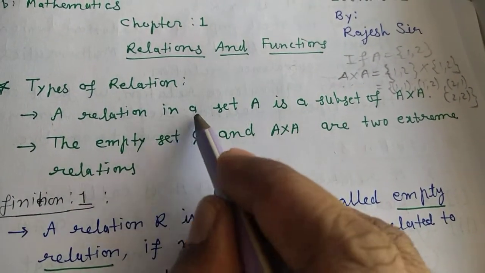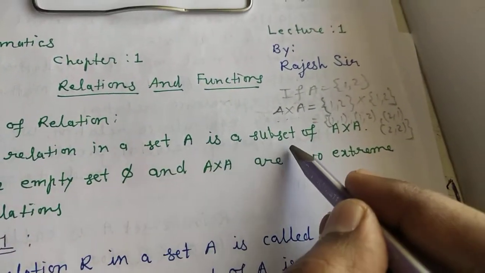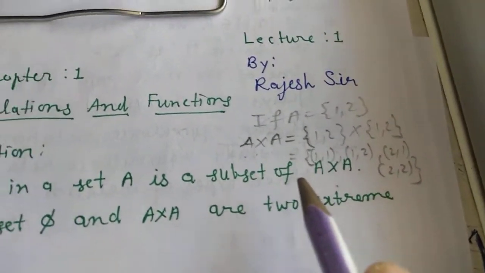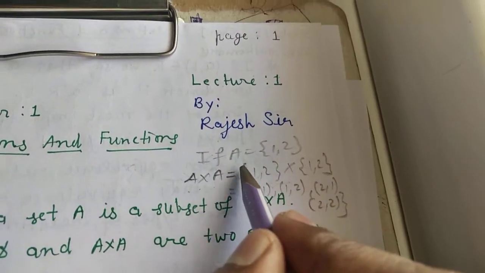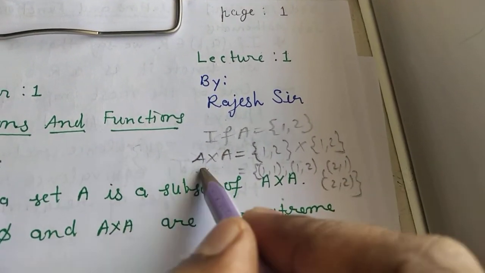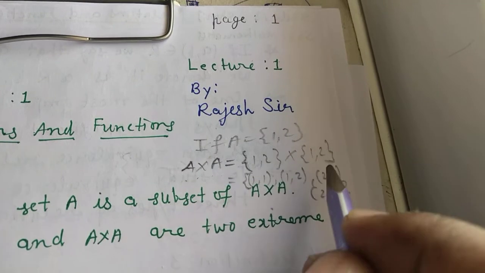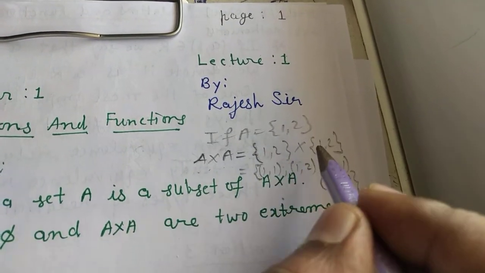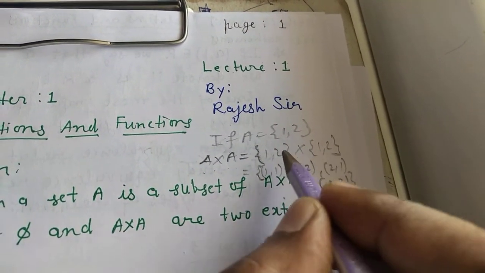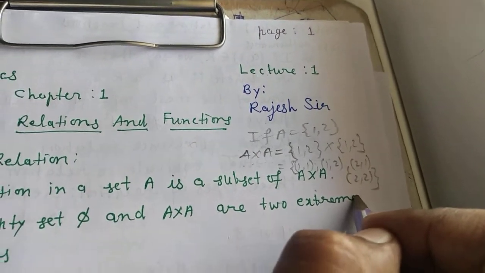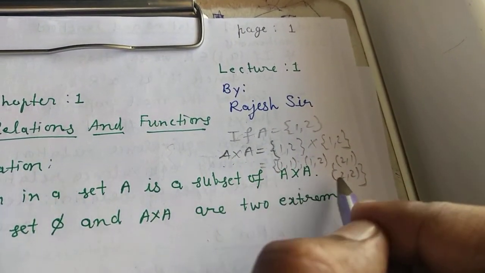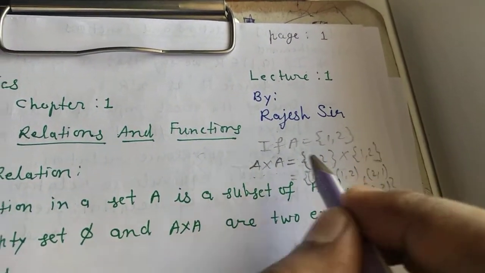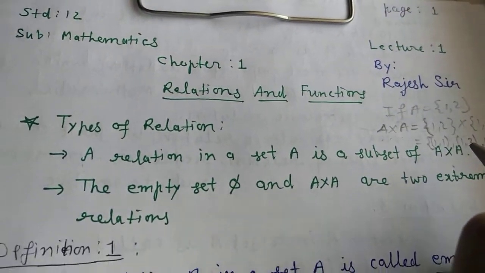A relation in a set A is a subset of A cross A. To recall what A cross A is: if A is a set {1, 2}, then A cross A equals {1, 2} cross {1, 2}, and its cross product will be the pairs (1,1), (1,2), (2,1) and (2,2). So the relation may be any subset of these four in this example, that is, a subset of A cross A.